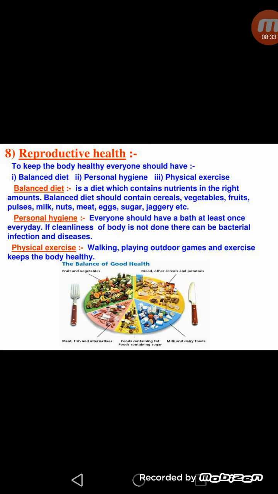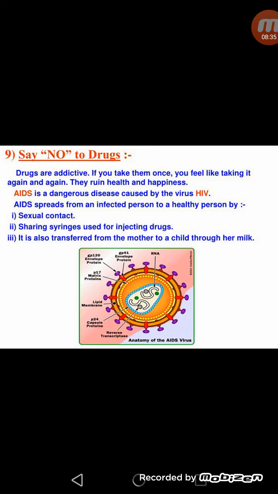Now the last topic of the chapter is say no to drugs. A lot of changes occur physically and mentally during the adolescent stage. The adolescent sometimes may feel confused or insecure due to the stress caused by emotional pressure.